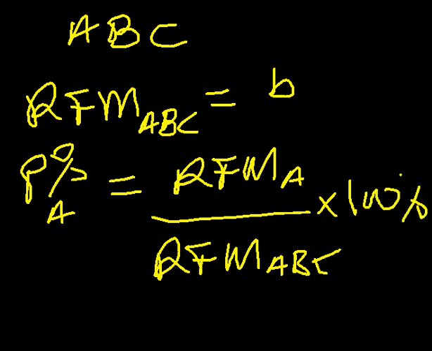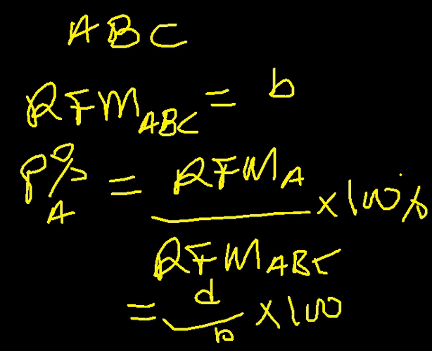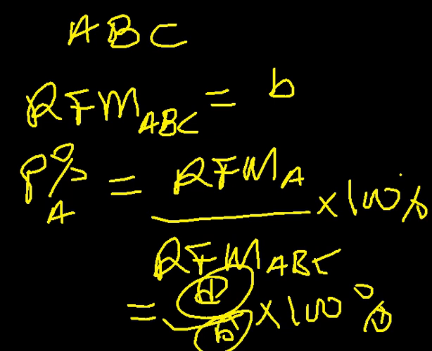For instance, if the relative formula mass of element B is given as M, then we'll have M divided by the total relative formula mass of the compound times 100%.